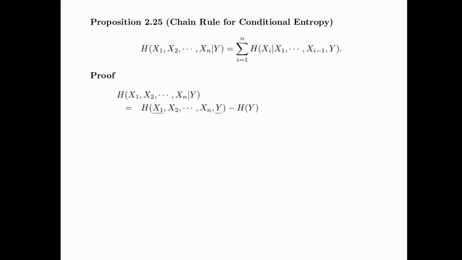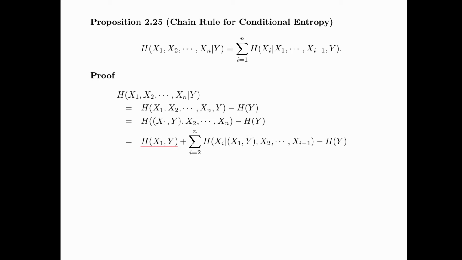Now we combine the random variables X1 and Y to obtain the entropy of the pair (X1, Y), X2, all the way up to Xn, minus the entropy of Y. Then we apply the chain rule to obtain the entropy of (X1, Y) plus the summation from i equals 2 up to n of the entropy of Xi, conditioning on (X1, Y), X2, all the way up to Xi minus 1, and then minus the entropy of Y. And then we move Y to the end of the conditioning.